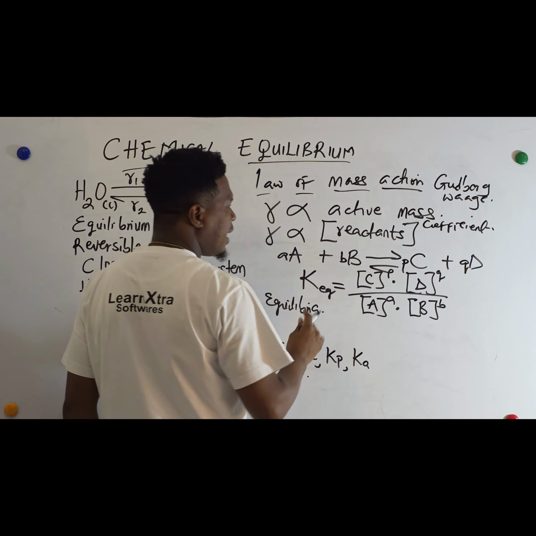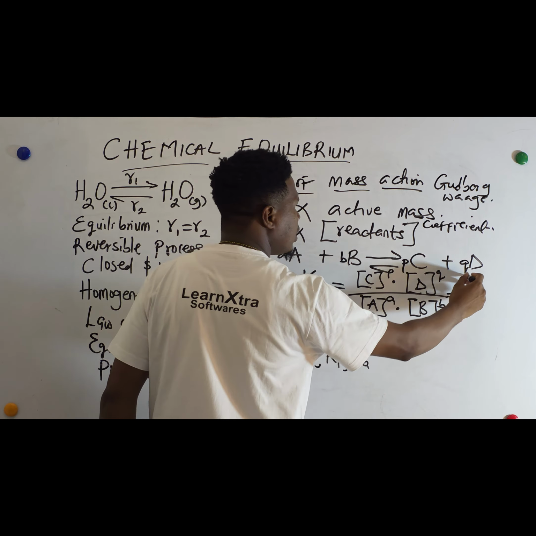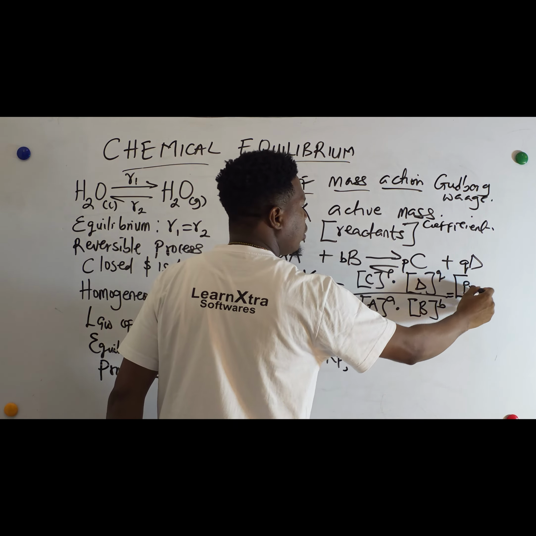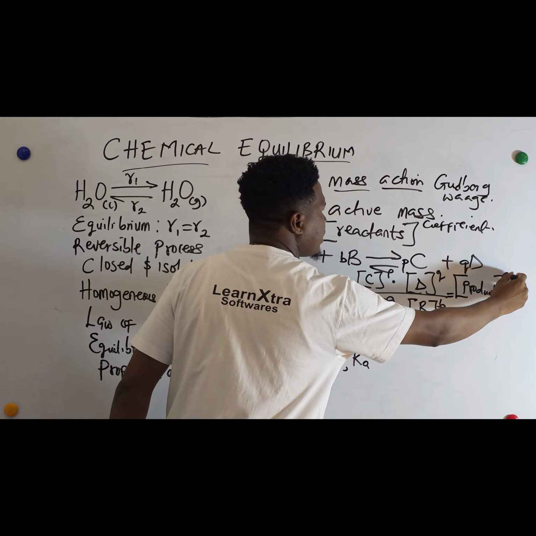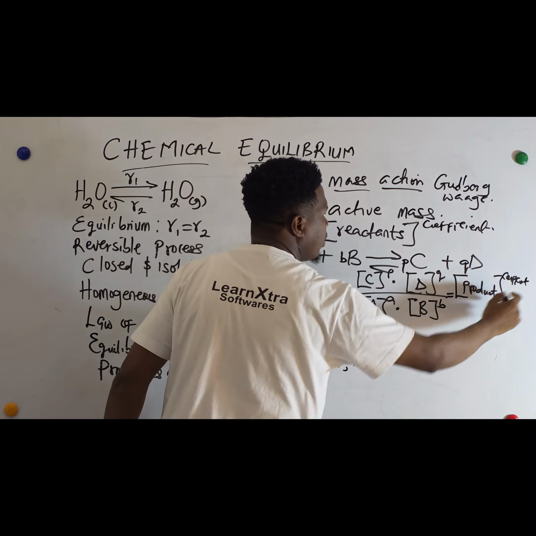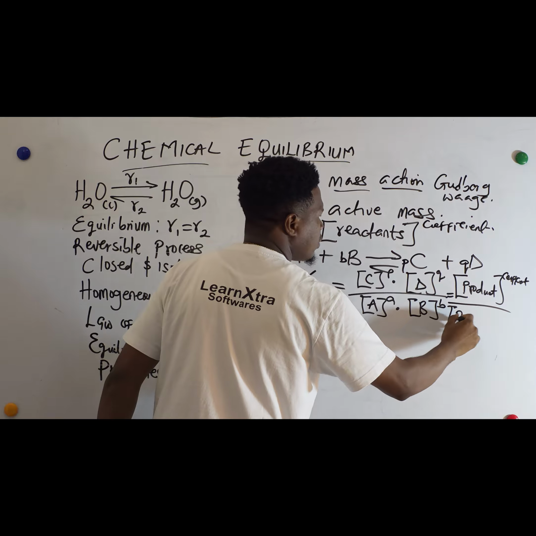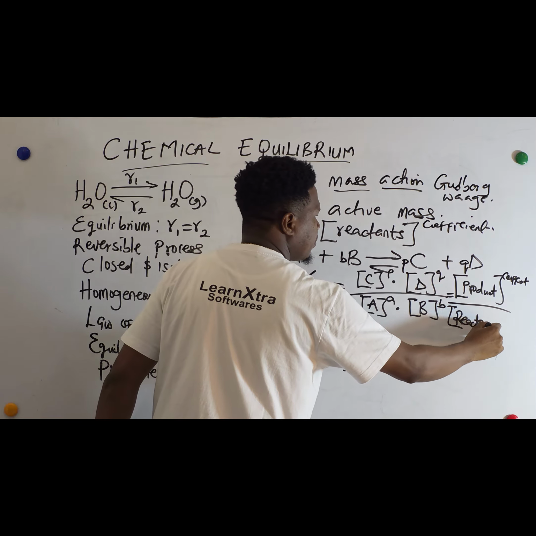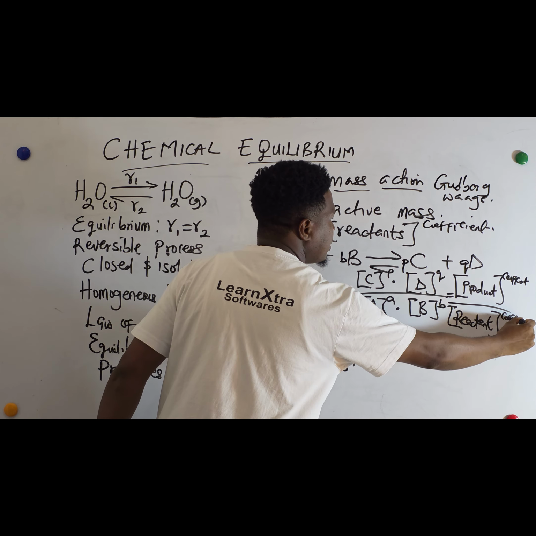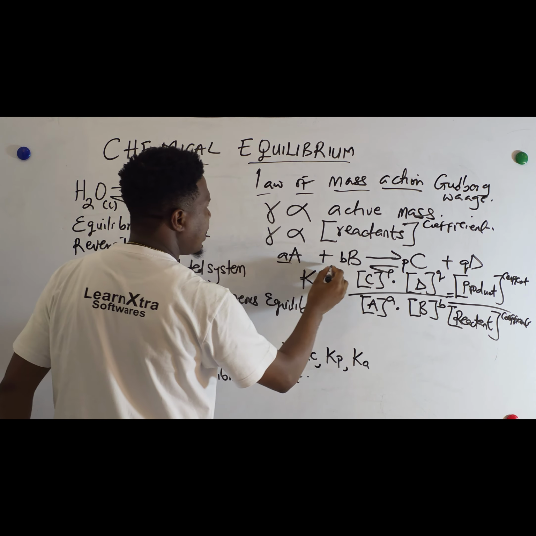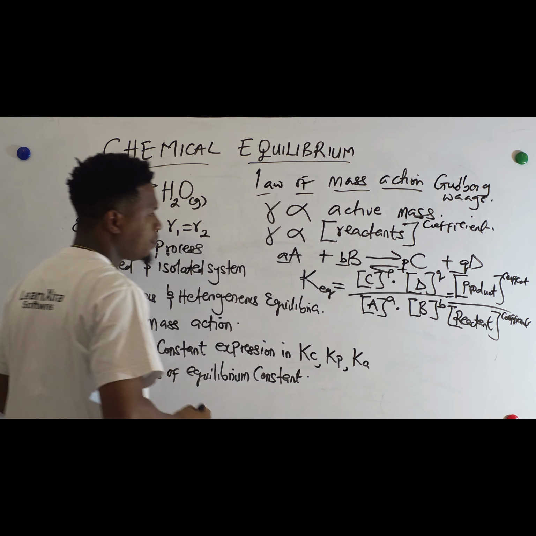So it's simply, you can say that equilibrium constant is trying to say what? The concentration of the products raised to the power of their coefficients, all over that of the what? Reactants, raised to the power of what? The coefficients. Okay, the coefficients are the values you get from the balanced chemical equation.